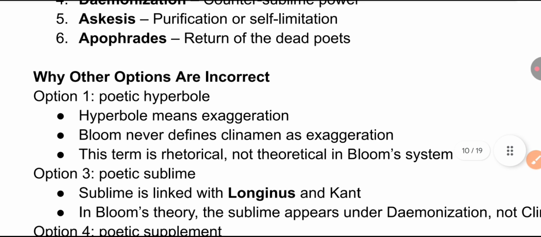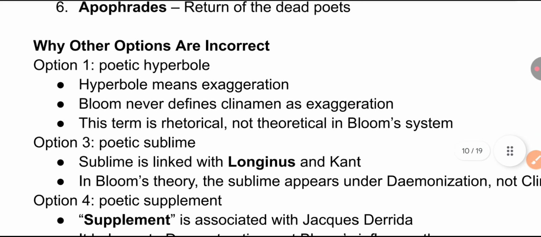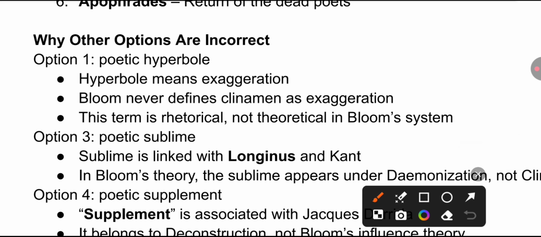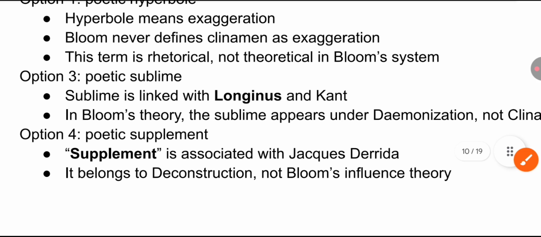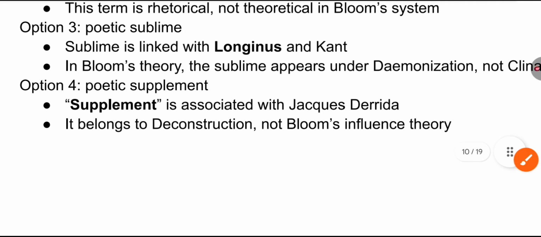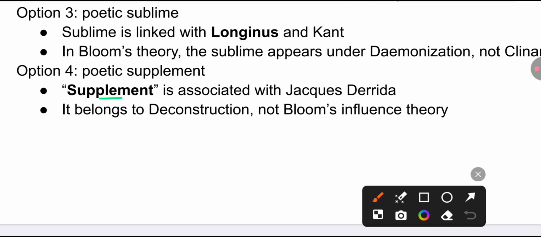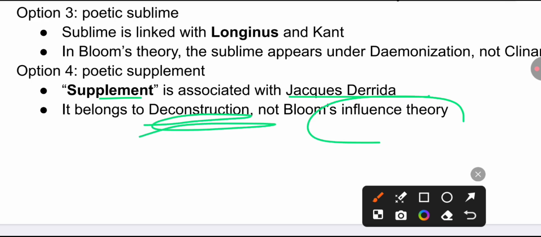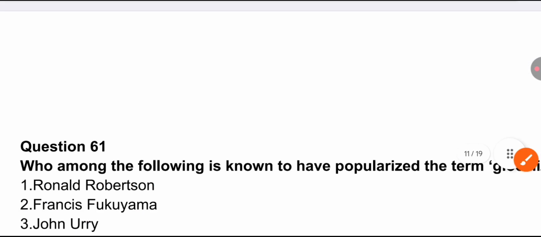Now, hyperbole, we all know, means exaggeration. Bloom never defines clinamen as exaggeration, and this term is rhetorical, not theoretical, in Bloom's system. Then we have poetic sublime. The poetic sublime is related to Longinus and Kant. In Bloom's theory, the sublime appears under daemonization, not clinamen. And supplement is associated with Jacques Derrida, and it belongs to deconstruction, not Bloom's influence theory. So all the options are clear.